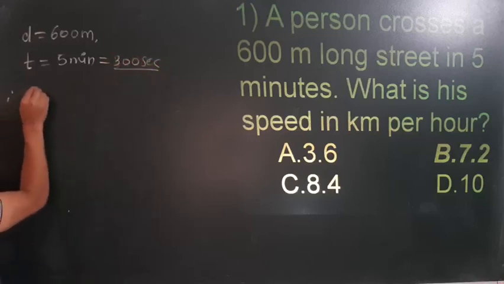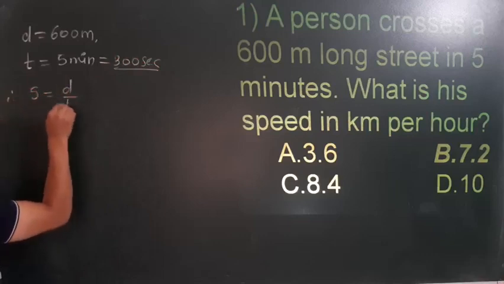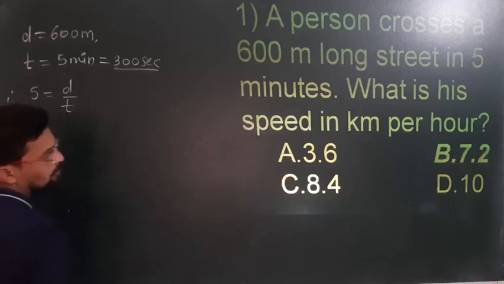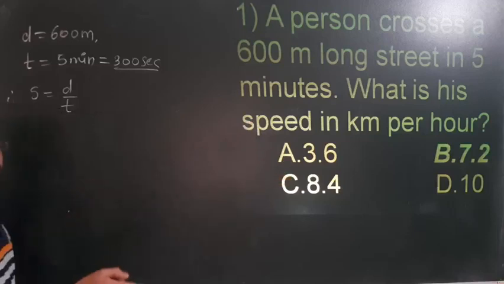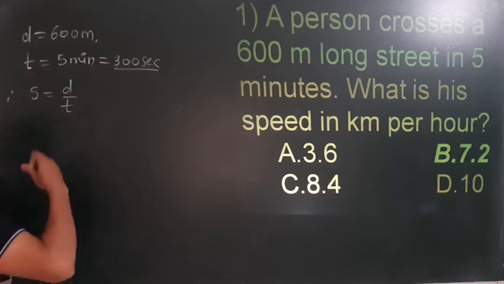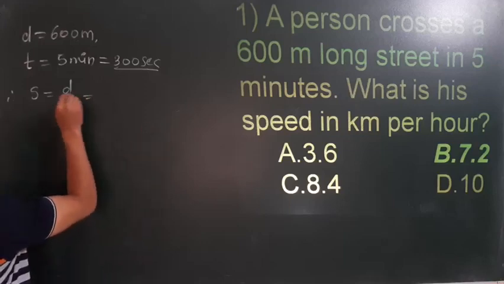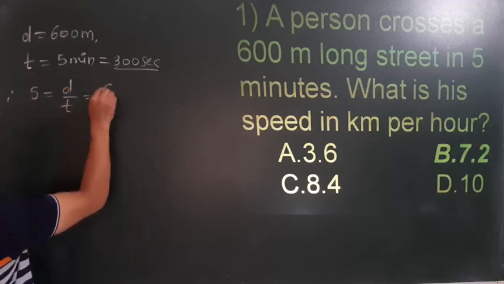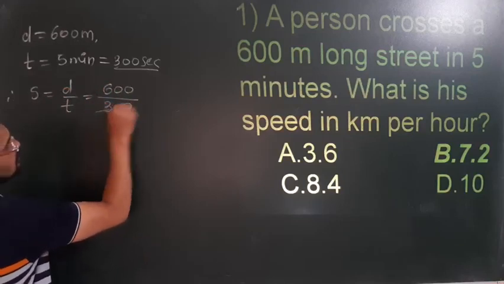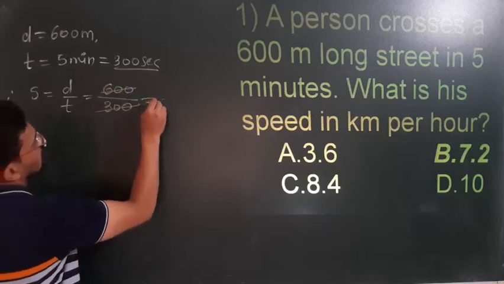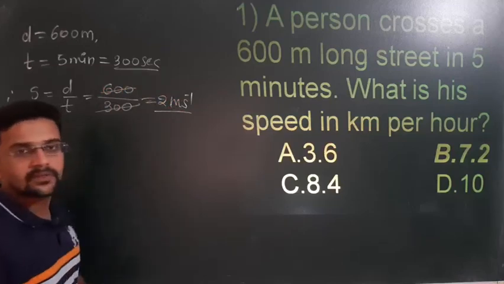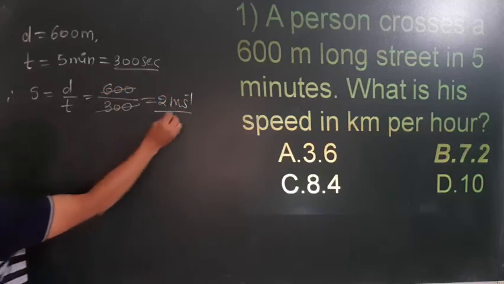So we know that speed is equal to distance upon time. They have asked to calculate the speed in kilometer per hour, not meter per second, but first get the answer in meter per second. You can directly calculate, it doesn't matter, but that is a lengthy process. So speed is equal to distance upon time. Distance is 600, time is 300, correct? If you cancel out, this is going to be 2 meter per second.